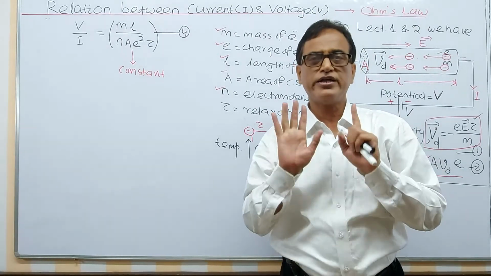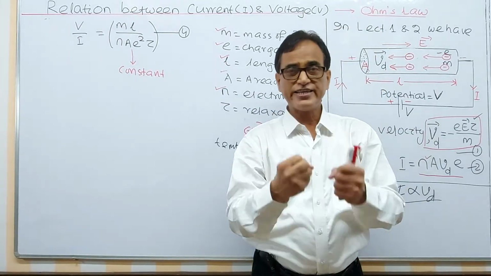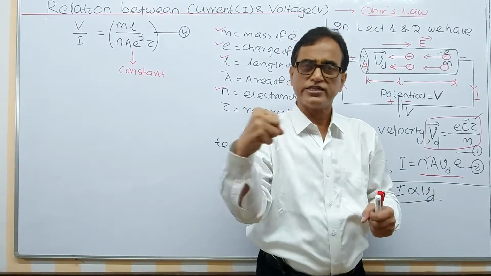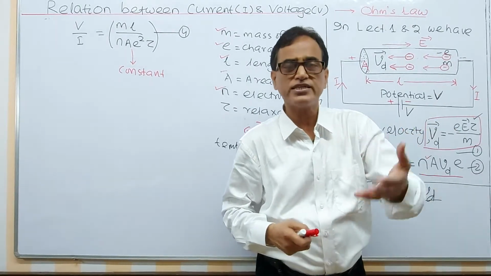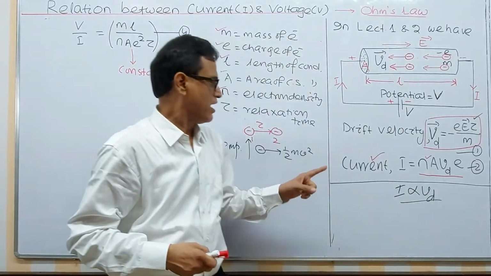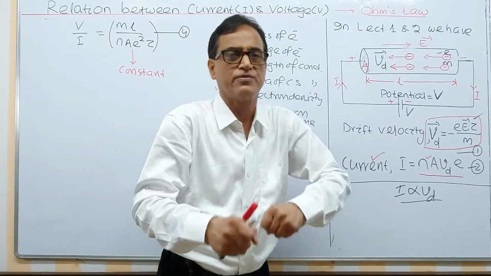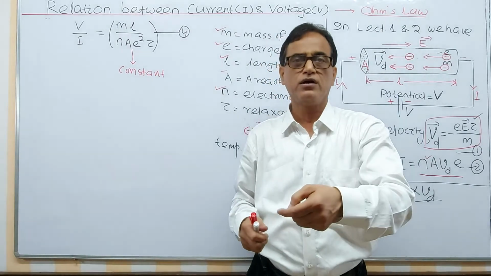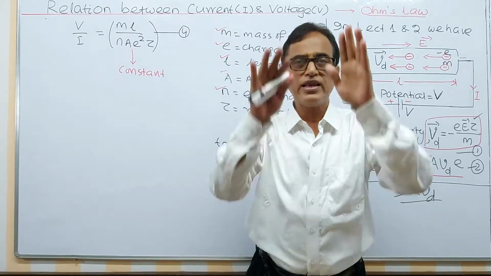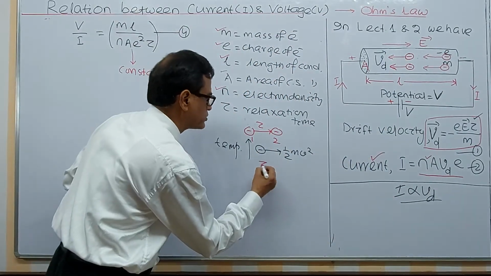I think your idea is clear now. If temperature increases, the kinetic energy of the electron inside the conductor increases. It moves faster or more vigorously, velocity increases, kinetic energy increases. Half can never increase, mass can never increase, speed can increase. So if it moves with higher speed, it collides quicker, then relaxation time decreases. Remember this one. This is a very important short question.